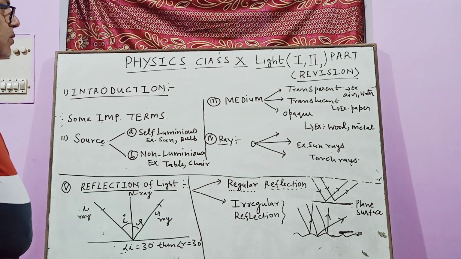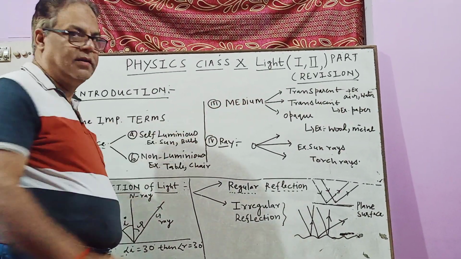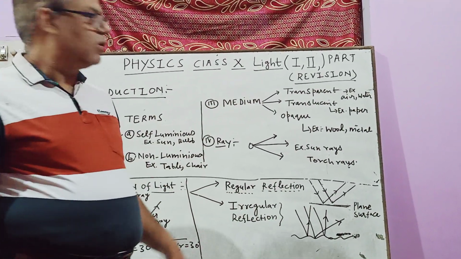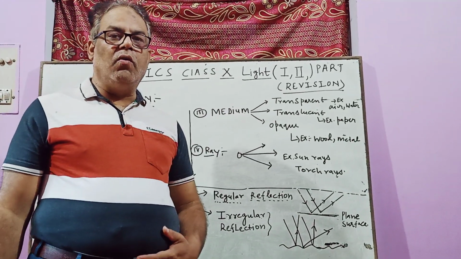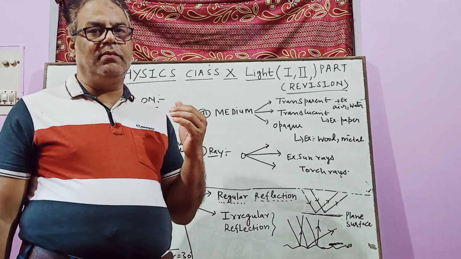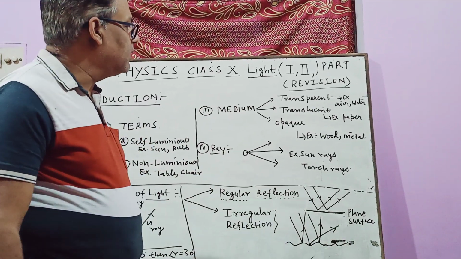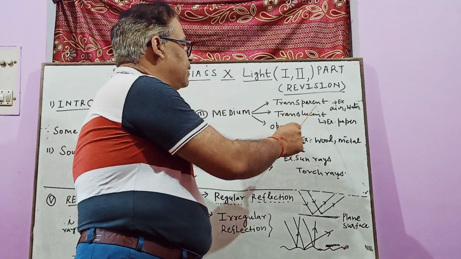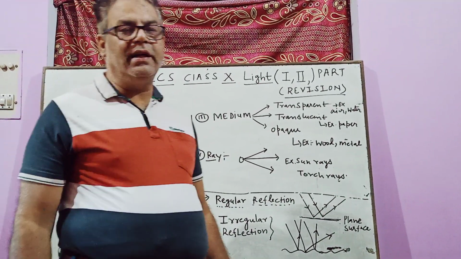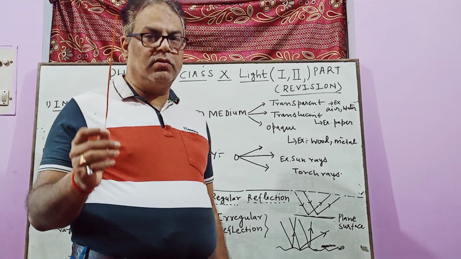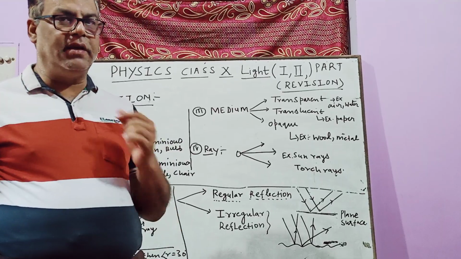Now I am coming towards the medium. The next point is the medium of light. Through this word medium, we come to the conclusion of what are the media through which light can pass. So our first medium is called the transparent medium. Transparent media are those through which light can easily pass, or through a transparent object we can see any object very clearly.